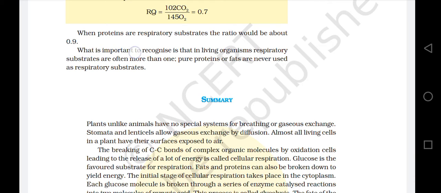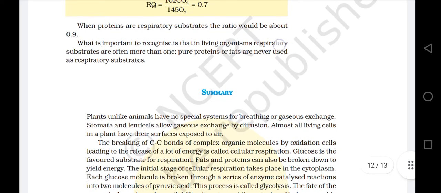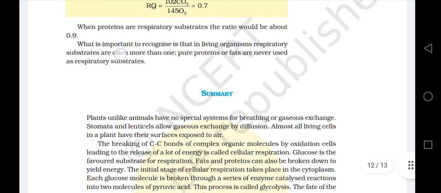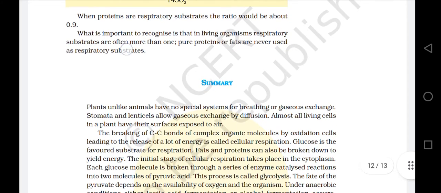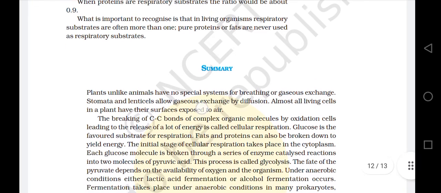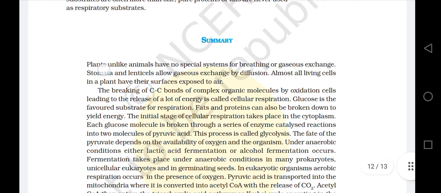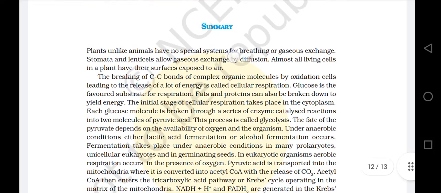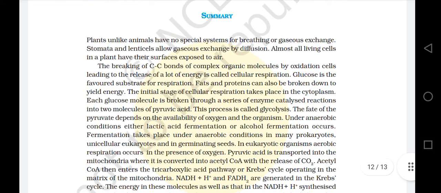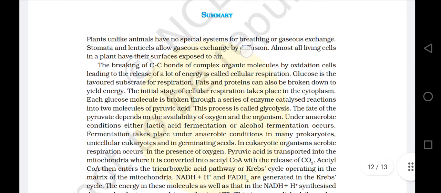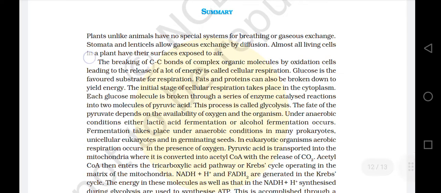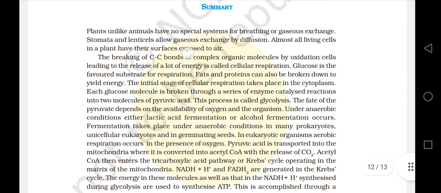What is important to recognize is that in living organisms, respiratory substrates are often more than one. Pure proteins or fats are never used as respiratory substrates. Then, summary: plants, unlike animals, have no special system for breathing or gaseous exchange. Stomata and lenticels allow gaseous exchange by diffusion. Almost all living cells in a plant have their surface exposed to air.